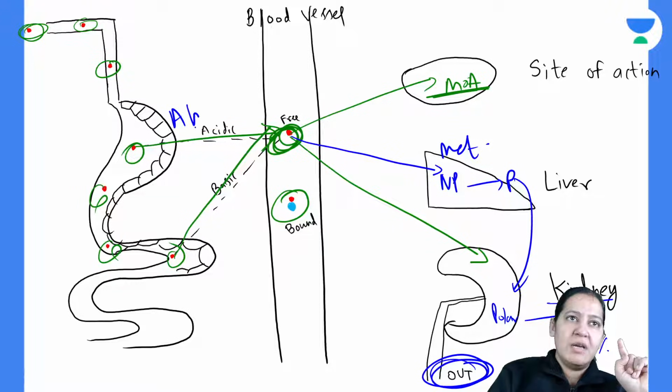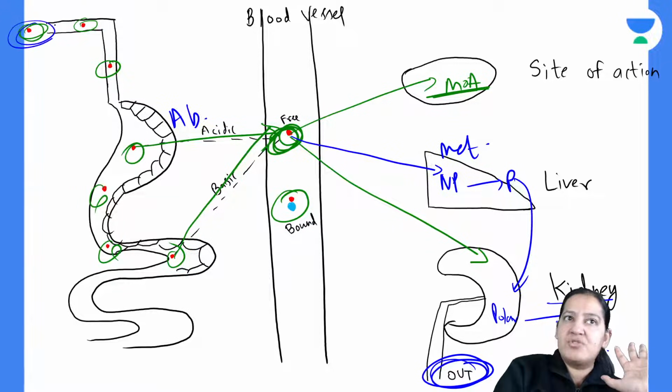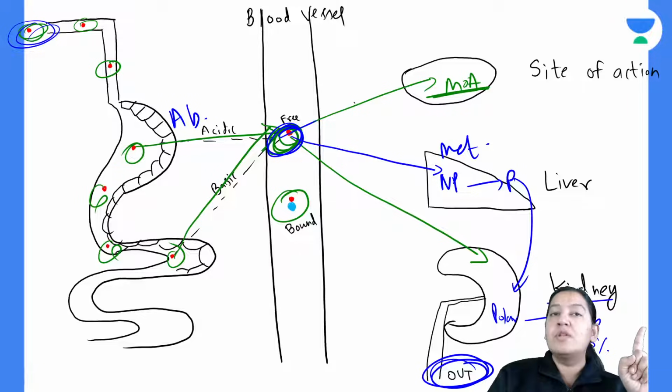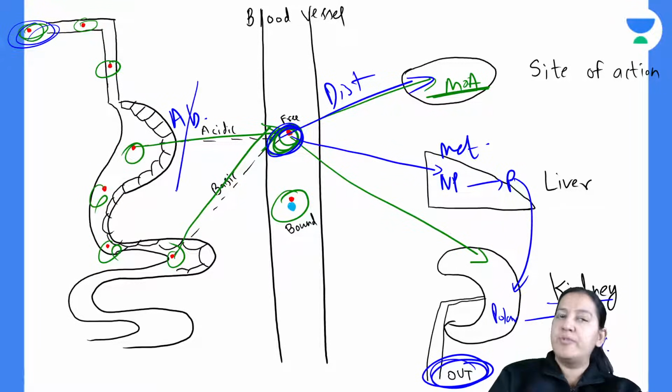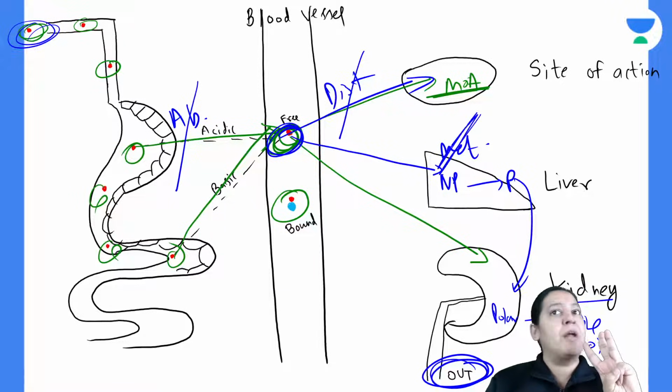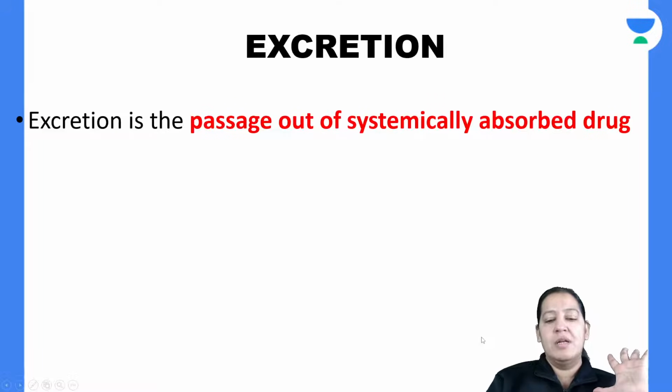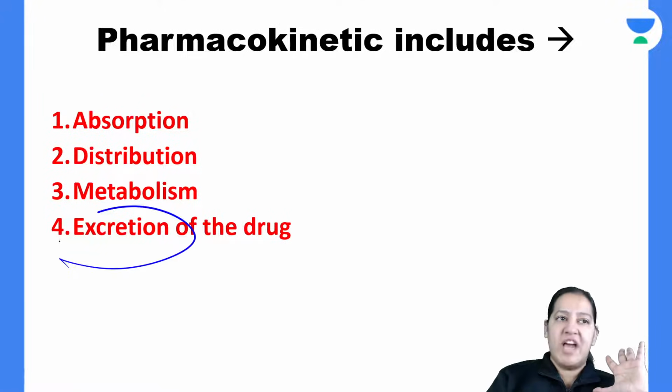This was absorption. We have completed from the site of administration till blood. From blood to the site of action, this was distribution. So we have finished the first chapter, absorption, and the second chapter, distribution. We have finished the third chapter, metabolism, that is conversion of non-polar drug to polar drug. And now we are moving to the last chapter, excretion. Excretion is the last chapter which I have to teach you here.